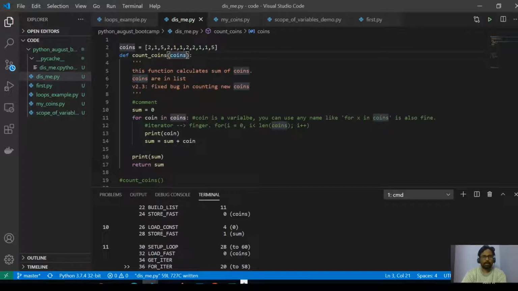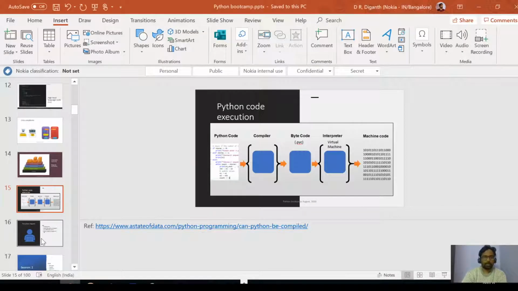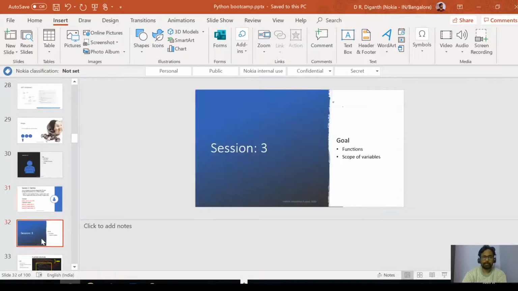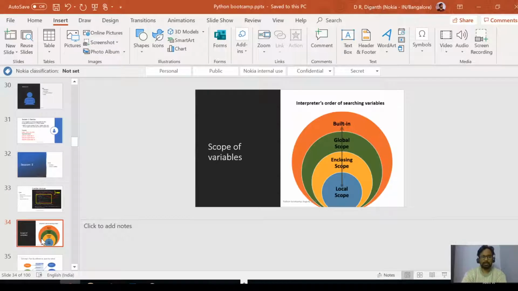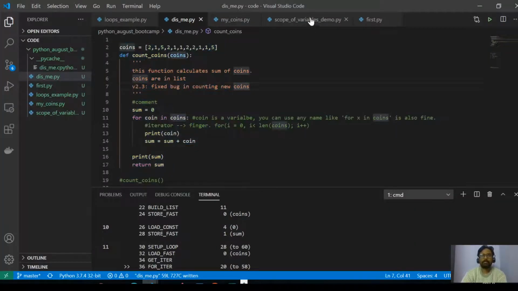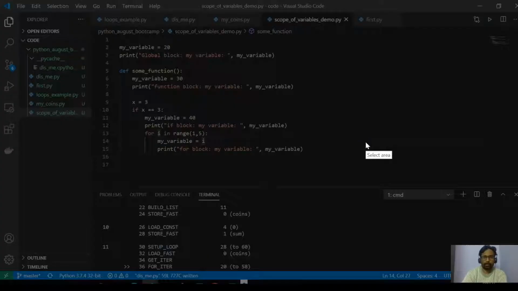After looking at this, there is one more important concept related to how Python finds out the variables. This one: scope of variables. This is an important concept. I just wrote some code before here. I have a variable called my variable, which is seen in multiple places. I'll get into drawing mode and just mark the various blocks.